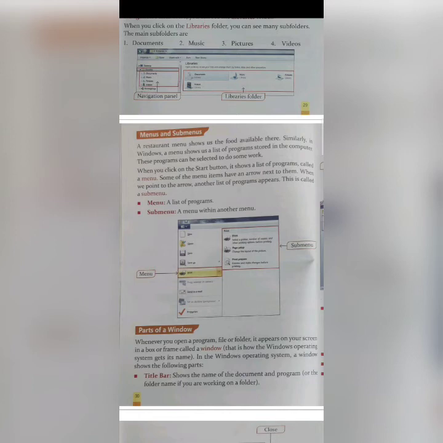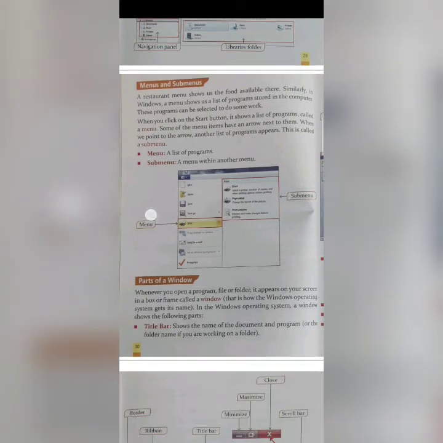Some of the menu items have an arrow next to them. When we point to the arrow, another list of programs appears. This is called a submenu. Like folders have subfolders, menus also have submenus. When you click on the Start button, the menu list will pop up onto the screen, and beside that menu list you will find arrow signs that will show you the submenus of the menu.